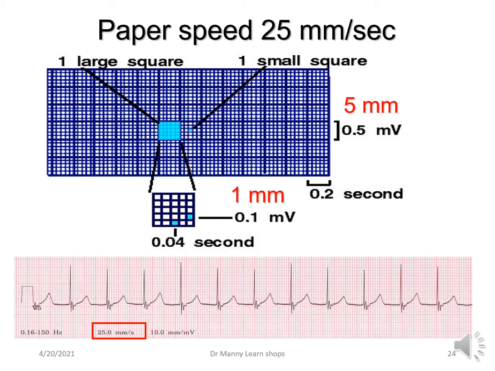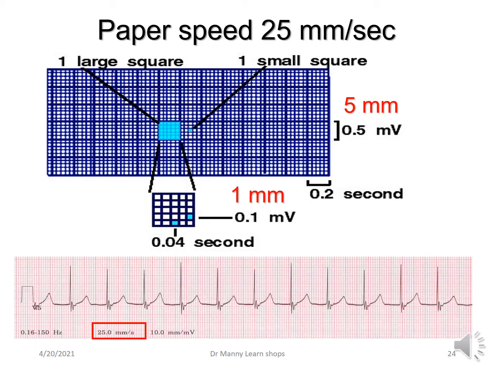The paper speed, as I said, if it's set at 25 millimeters per second, then every small square is equal to 0.04 of a second, or 40 milliseconds. And every large square then is equal to 0.20 of a second, or 200 milliseconds. Have a look at the rhythm strip below. The 25 millimeters per second is highlighted there.